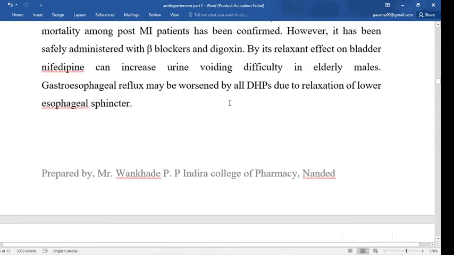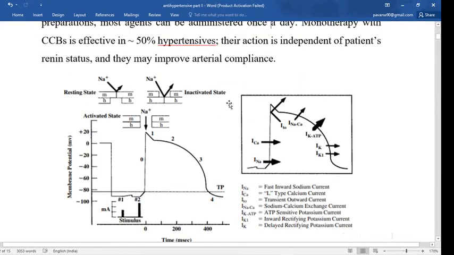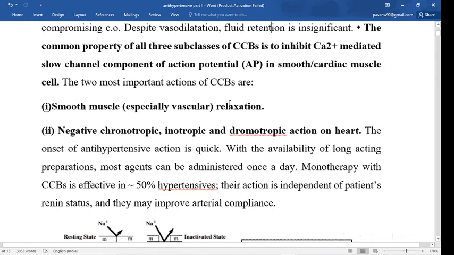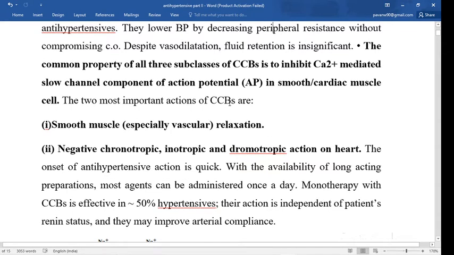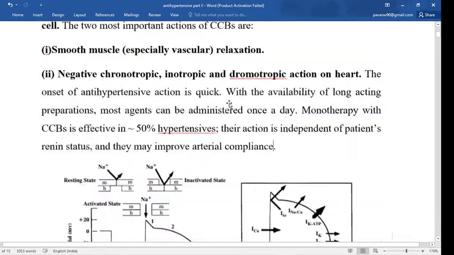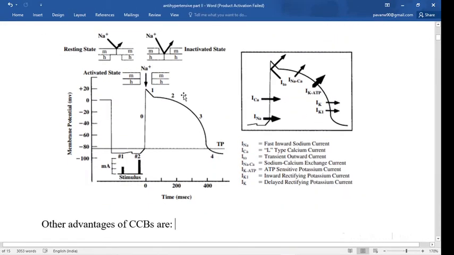So understand, simply in the calcium channel blocker drugs, you have to understand these are the drugs which inhibit the calcium channel, simply inhibit the calcium mediated slow channel component in the action potential, and due to that it causes smooth muscle relaxation and negative chronotropic, inotropic and dromotropic effect on the heart. So simply you have to draw the diagram of this action potential, give an arrow, and this is the calcium channel blocker drug. It inhibits these calcium channels.